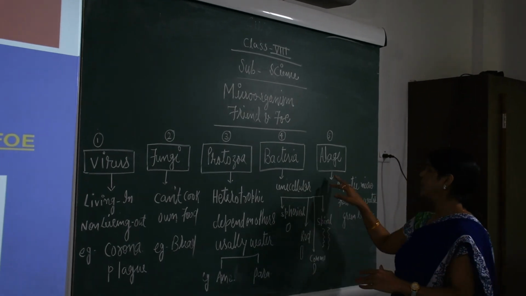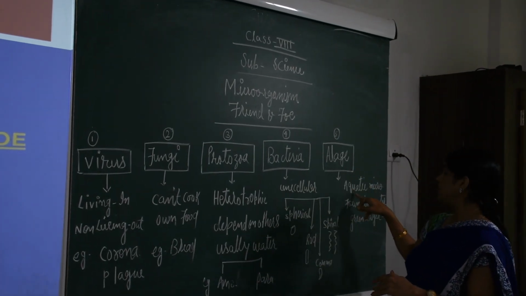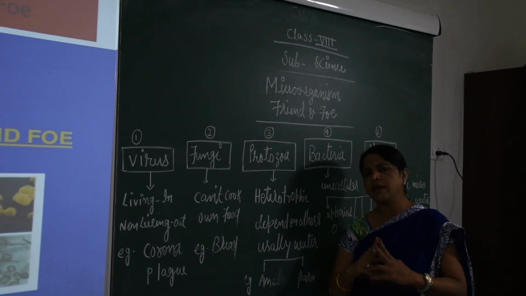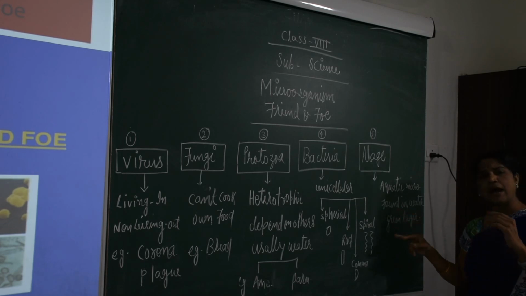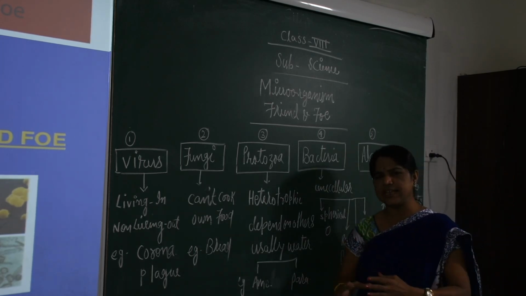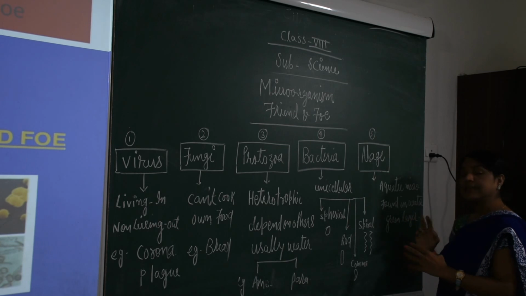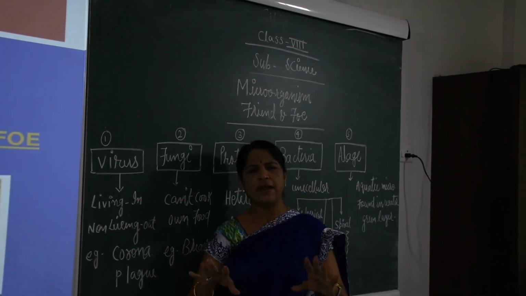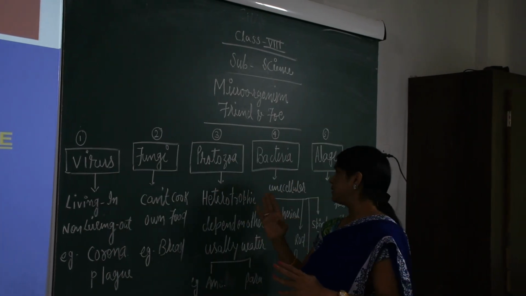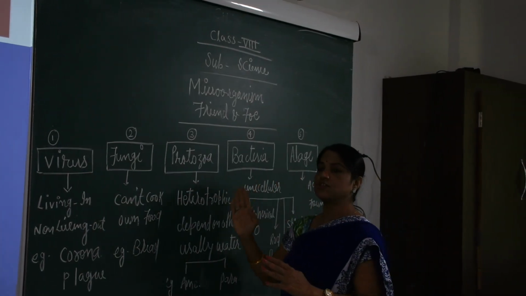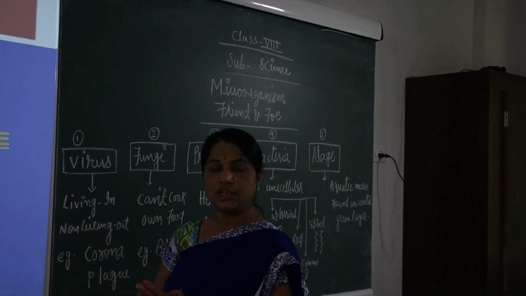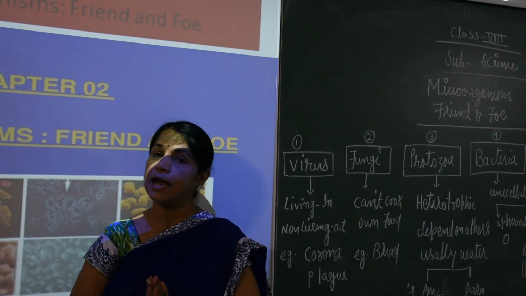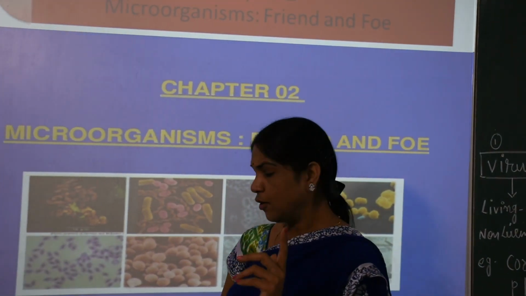Now further we proceed. Algae. Yes children, the aquatic microorganism is the algae. I think most of you have seen the algae. It is the green layer found on most rivers and ponds, it is present everywhere. So that is algae. Now we talk about microorganisms as a friend and foe. Especially in today's class I want to talk about the friend.